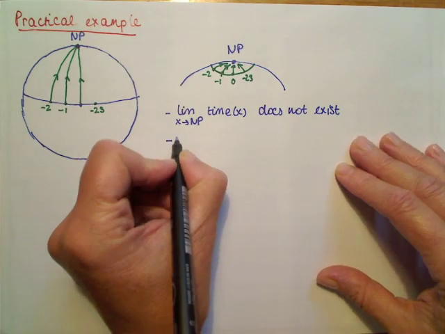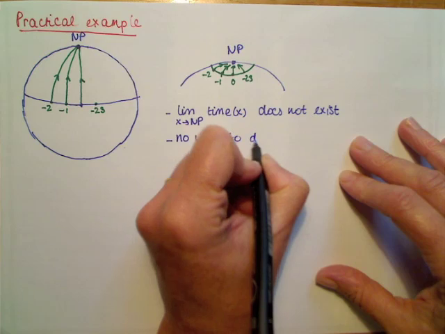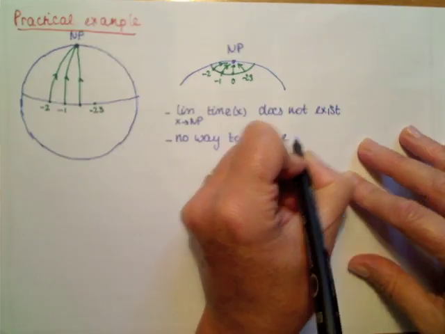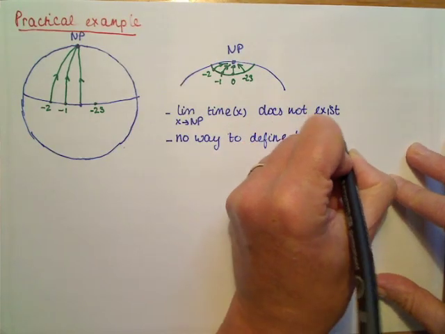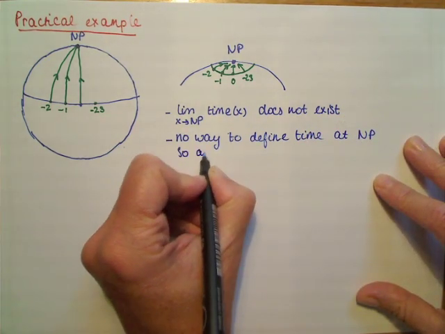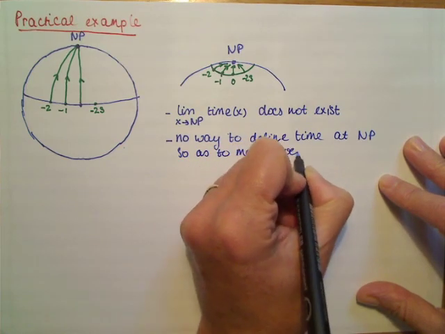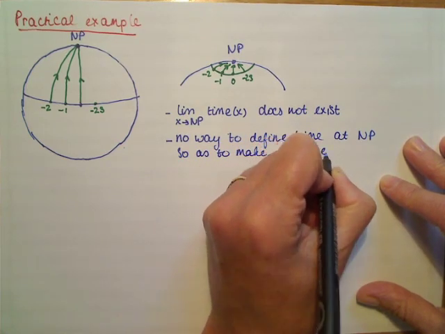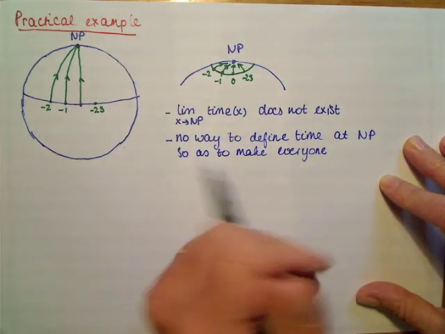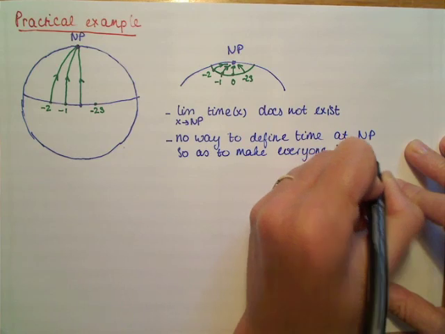And the funny thing is that there is no way to define time at the North Pole such that we are all happy. Suppose, for example, that the time at the North Pole would be my time when I arrive at it as a limit.